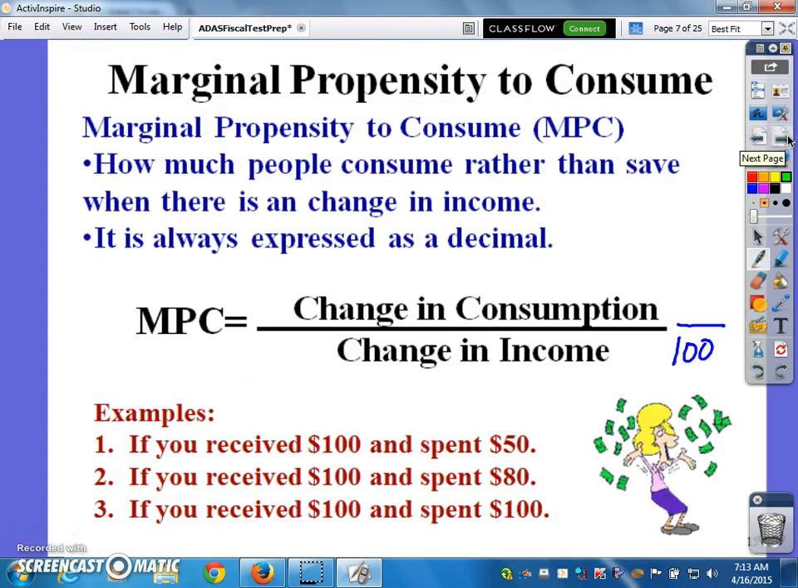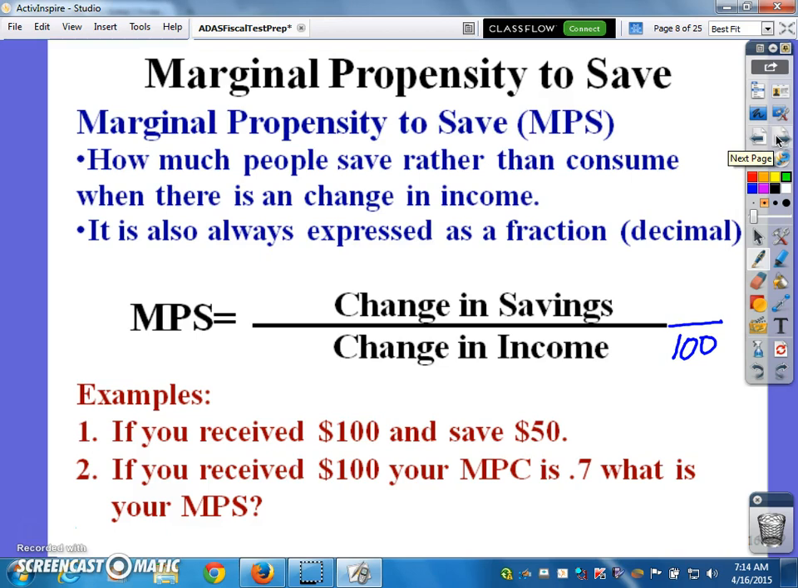So what do we do? We have to figure out the spending multiplier. Start with the MPC. Change in consumption over change in income. Income in these three problems is we're receiving $100, so it's always over 100. So for example, the first one is 50 over 100 or 0.5, 0.8, 1, easy enough. If we figure out the MPC, then we ought to be able to figure out the MPS, because MPC plus MPS equals 1. So a simple math problem here. If you received 100, you saved 50. It's 50 over 100 or 0.5.